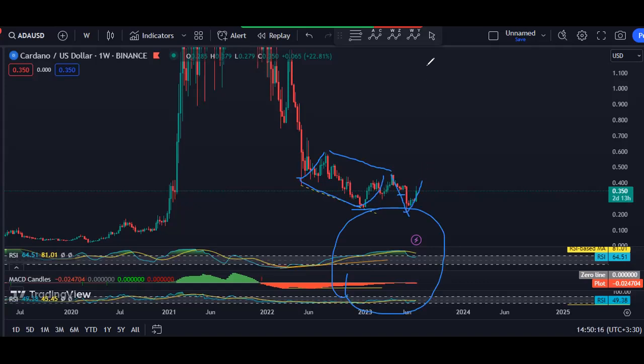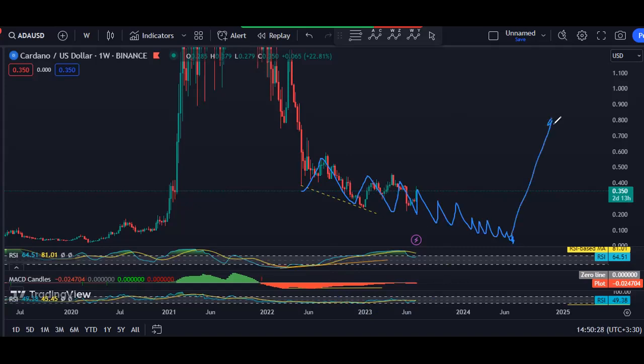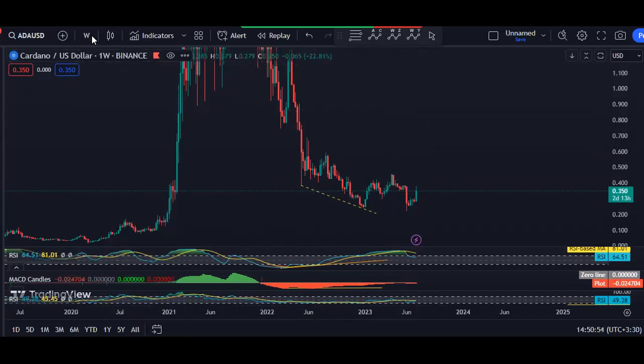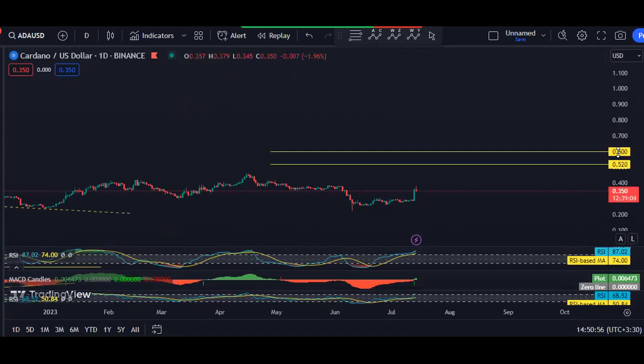All right. Now the question is whether this is the start of the up move or not. We should know that we can expect this to turn into an expansion, and we can expect the price to continue dropping as a corrective before we look for the reversal. That's why those traders who want to look for buy should know how to manage it in case it doesn't move in our direction. But based on the weekly chart at this point, I don't see any trade setup. We have to see the breakout of this correction, which is somewhere between 60 followed by 70. Then from there we have to see the breakout of the 92 cent. That means we don't see any trade setup based on weekly.